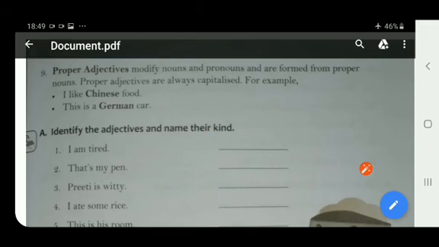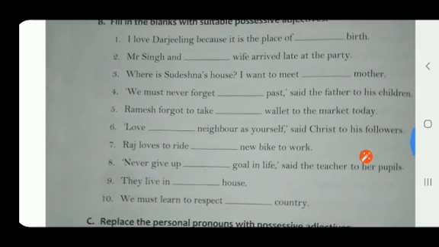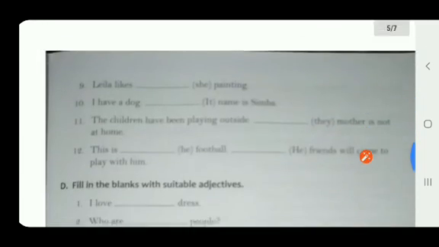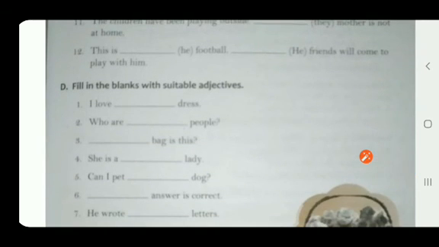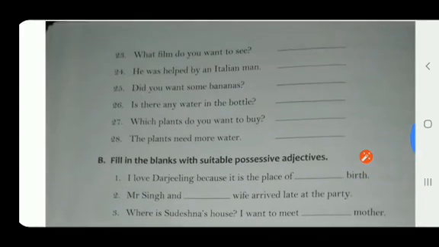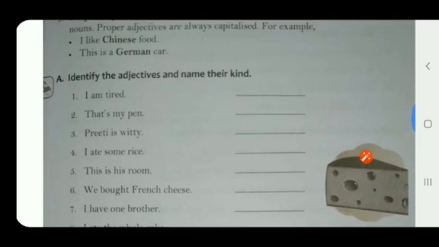Now exercise B has to be done in the book, C also to be done in the book, and exercise D also to be done in the book. So how many exercises are there? We have overall 4 exercises, A, B, C, D. So exercise A has to be done in the copy, while the rest 3 have to be done in the book itself, right?